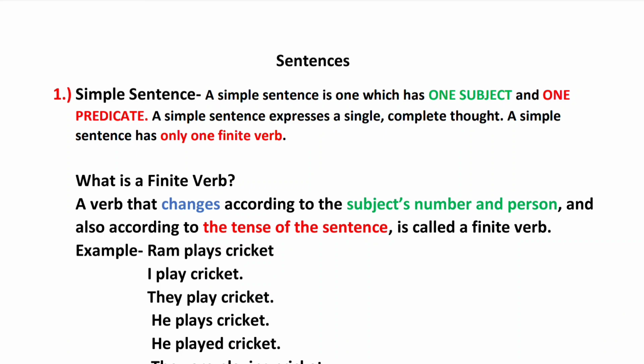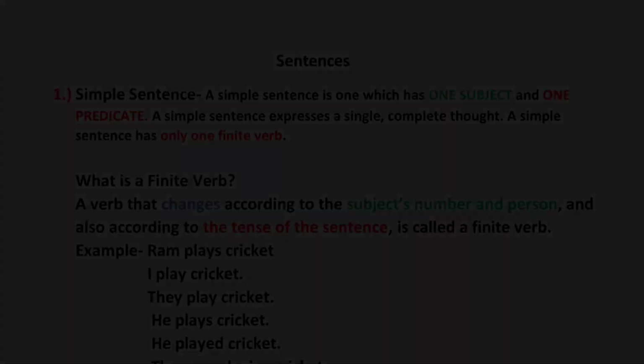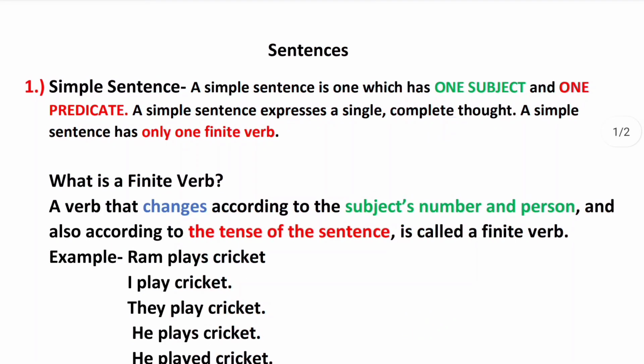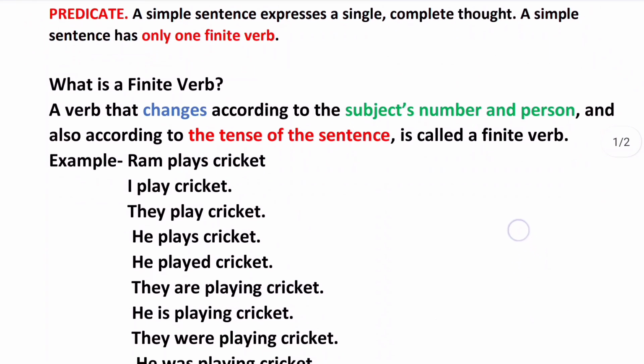So what is a simple sentence? A simple sentence is one which has one subject and one predicate. A simple sentence expresses a single complete thought. A simple sentence has only one finite verb. For example, if I say that tree is huge, so here in this example there is only one subject and one finite verb. Now you must be wondering, what is a finite verb?